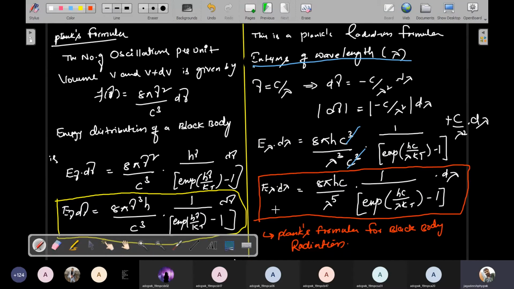That is called E lambda d lambda is equal to 8 pi hc by lambda power 5 into 1 by exp(hc by lambda kT) minus 1. So it's a very important formula, Planck's formula, because most of the time in university exams they ask this question, Max Planck's formula. That is the reason I always preferred it.